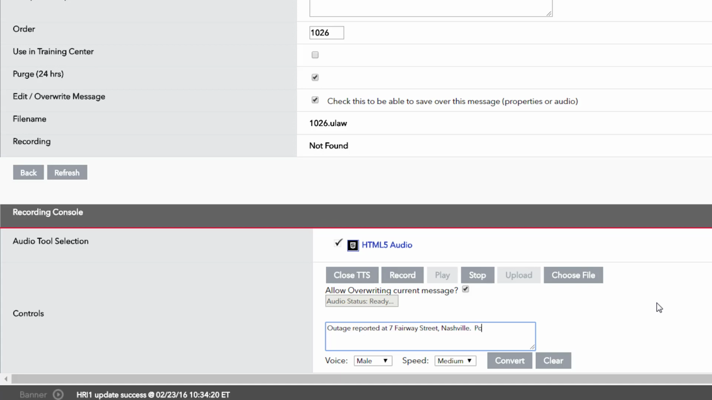Playback of the rendered voice message will begin immediately after conversion, so make sure your speaker volume is set high enough for you to hear it.